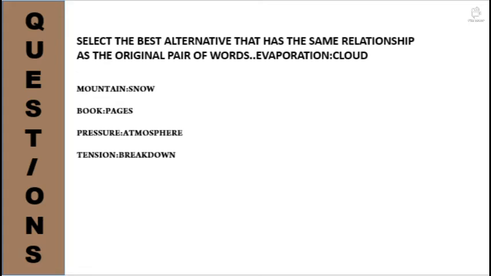Now moving on to the next question. Select the best alternative that has the same relationship as the original pair of words, evaporation and cloud. Evaporation causes cloud formation. Mountain won't cause snow formation. Book cannot cause pages formation, and pressure cannot cause atmosphere formation. But yes, tension can cause breakdown. So the connecting word here is cause. Evaporation causes cloud; likewise, tension causes breakdown. So that is the correct option.